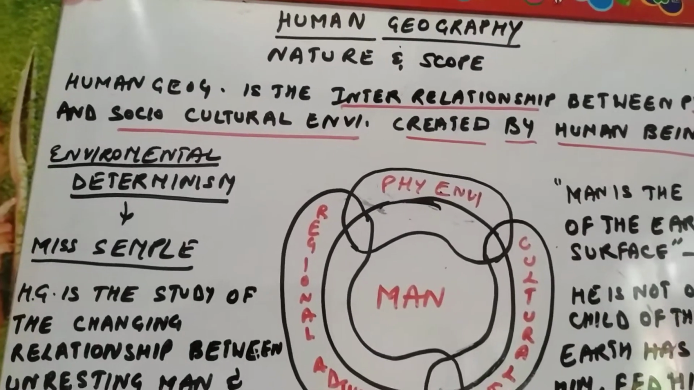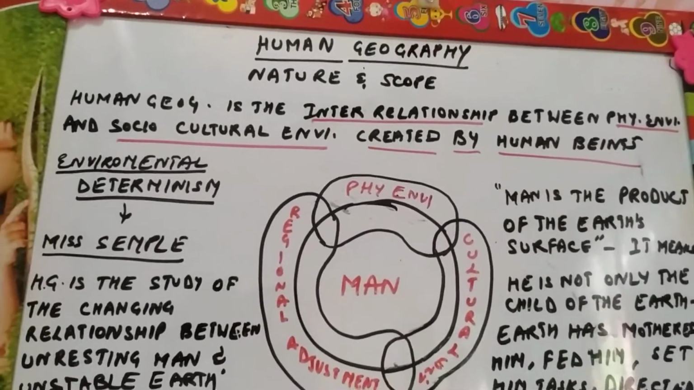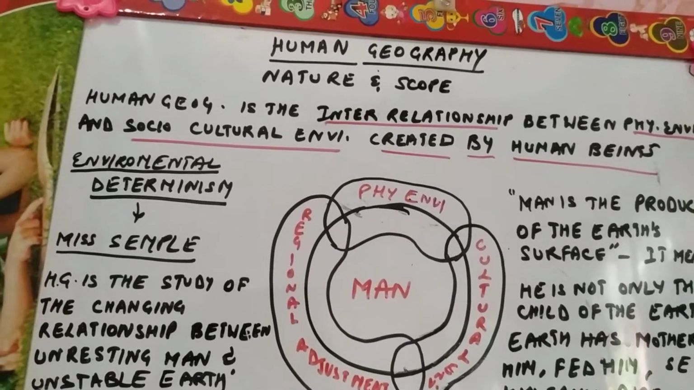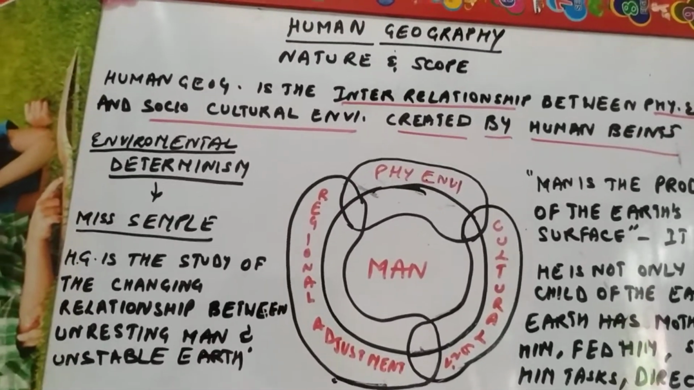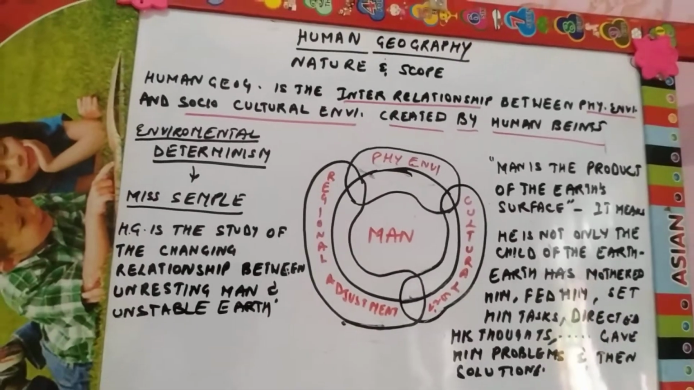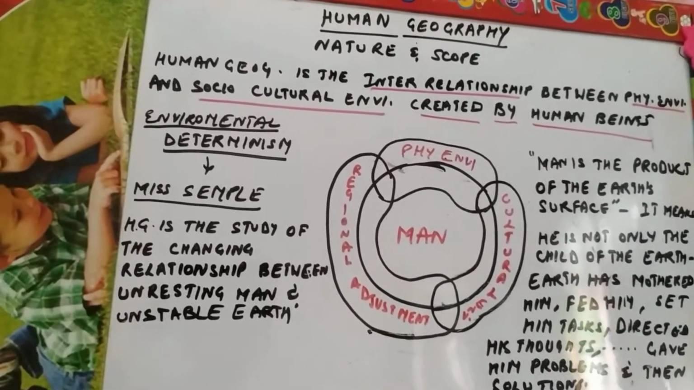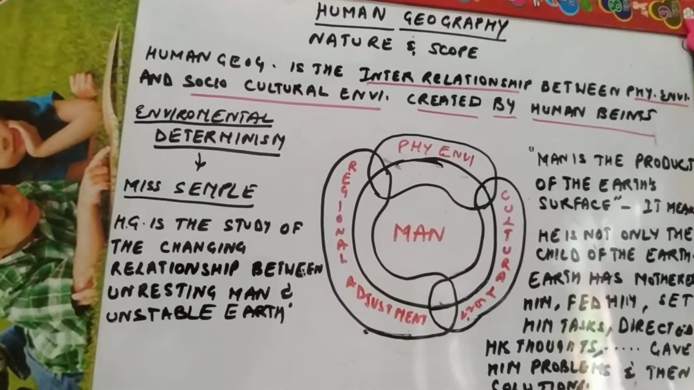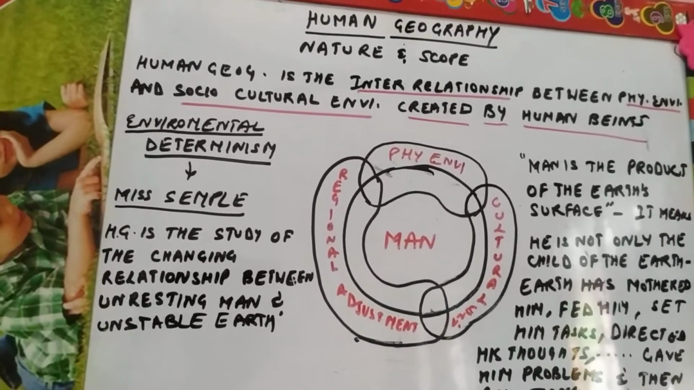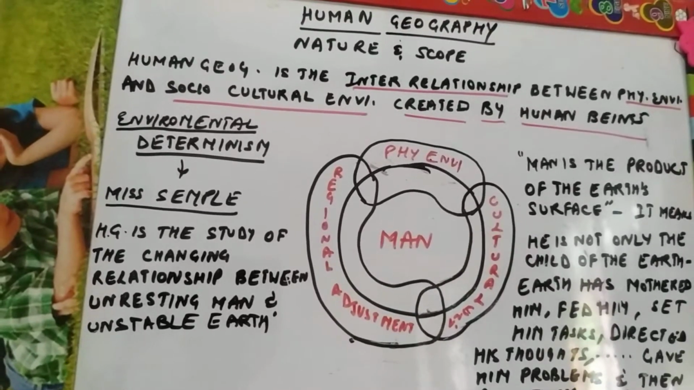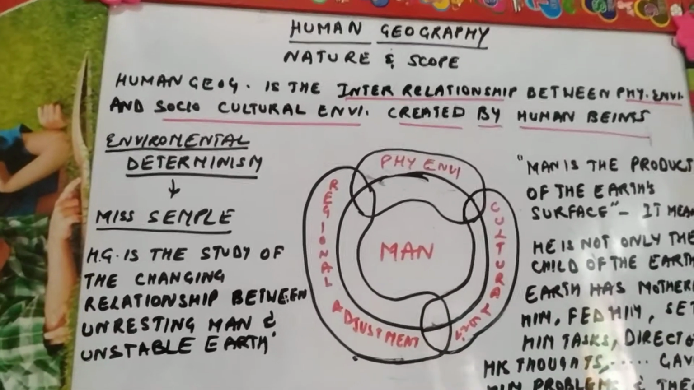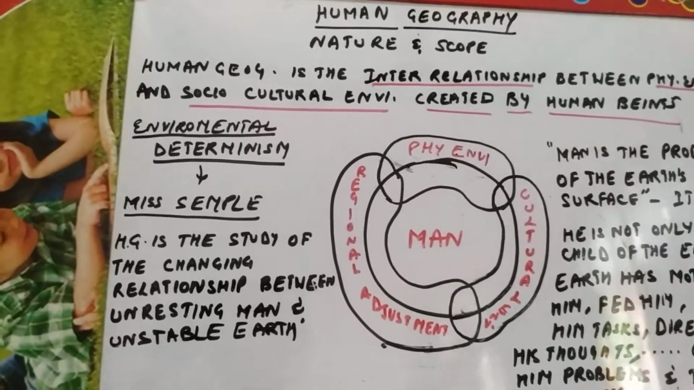Hello students, in class 11th you have studied physical geography, that is the physical features of the earth's surface. Now in class 12th you'll study human geography: how human beings have changed the environment according to their needs, what developments have taken place, and how they are still working to change it. So let's begin with human geography, its nature and scope.